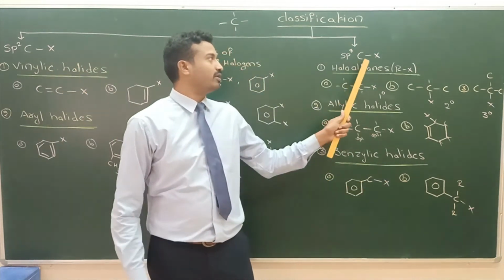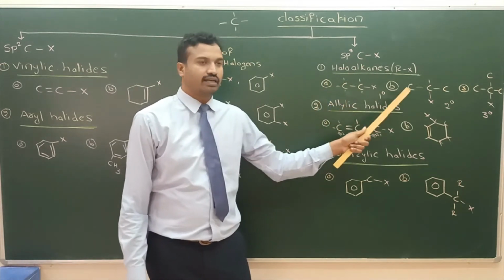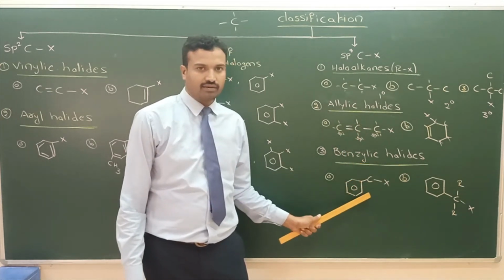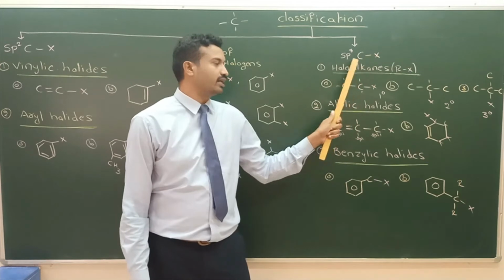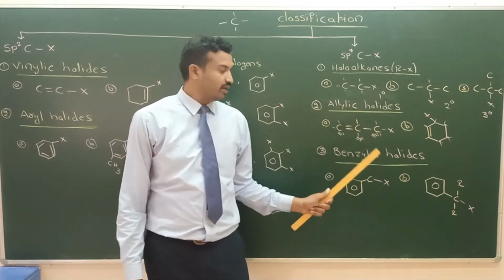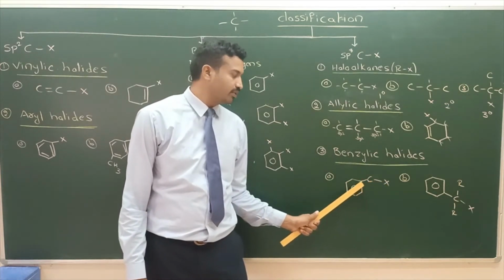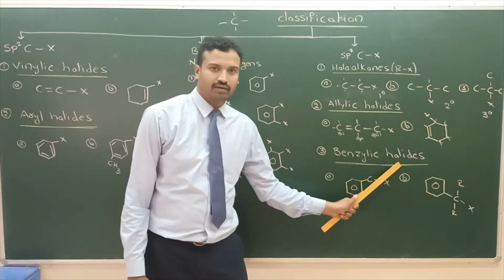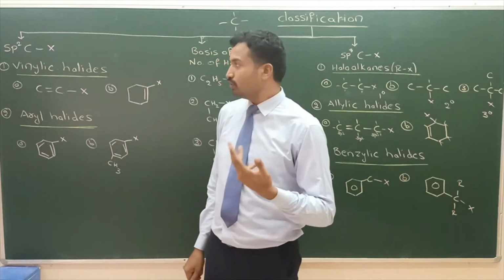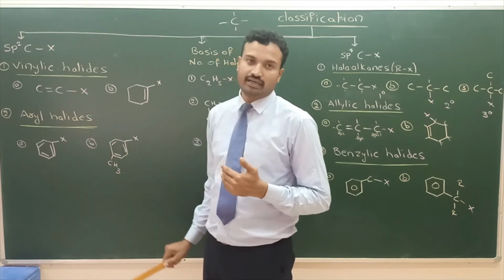Here the halogen is bonded to sp3 carbon. Classification, 3 types: haloalkanes, primary, secondary, tertiary; allyl halide, benzyl halide, allyl benzyl. Here the halogen is bonded to sp3 carbon that is bonded to sp2 carbon. Here the same, halogen is bonded to sp3 carbon that is bonded to sp2 carbon of benzene, benzyl halide. Here the halogen is directly bonded to sp2 carbon: vinyl halides or vinylic halides, and aryl halides.